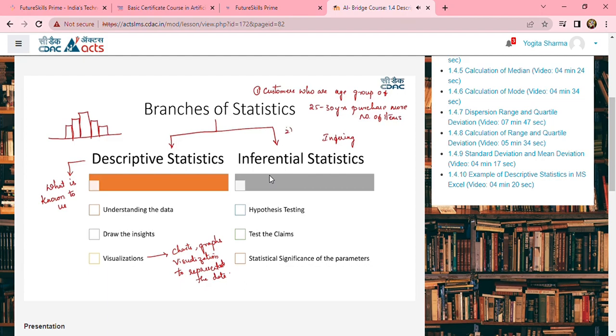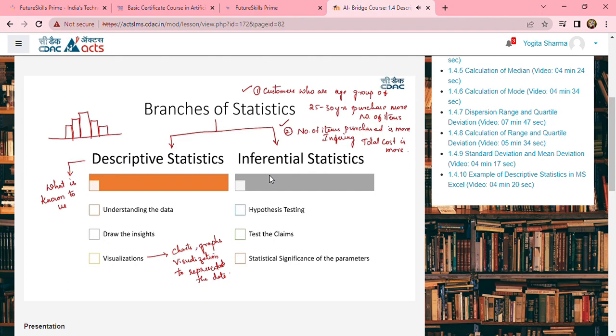Or else I can also say that the second type is, as the number of items purchased is more, the total cost is more. I wanted to test this. So these are the two assumptions, or the two insights, that are being drawn by looking at the data. Now these assumptions can be tested by using hypothesis testing.